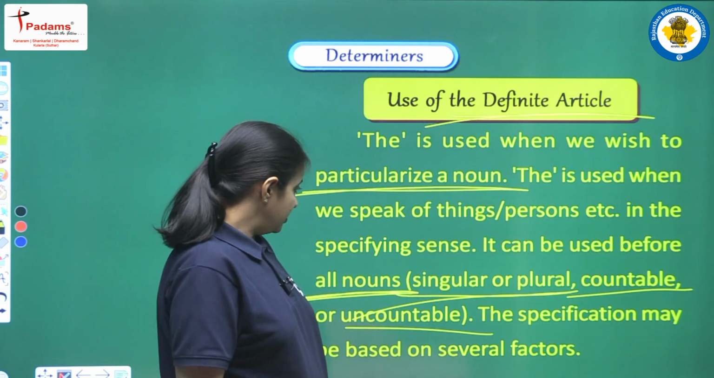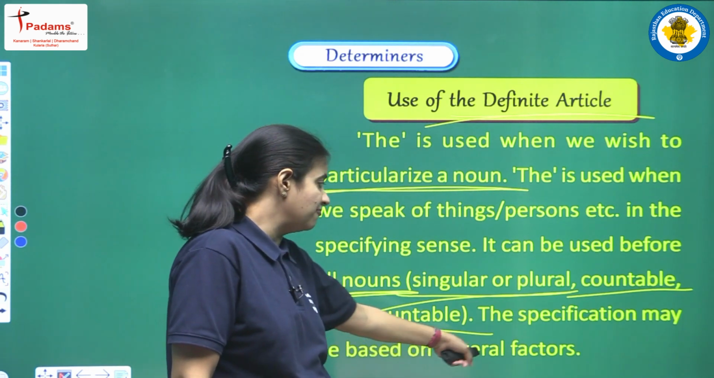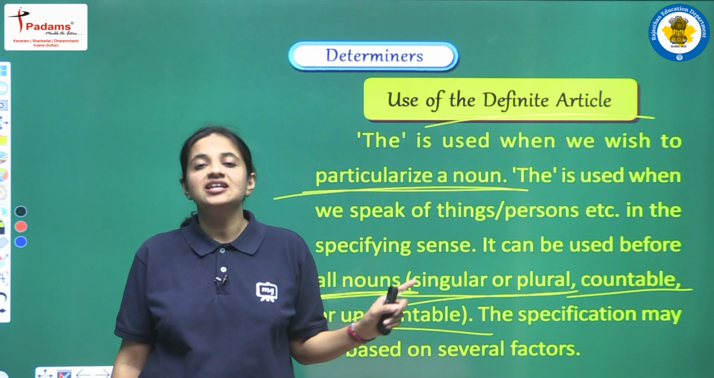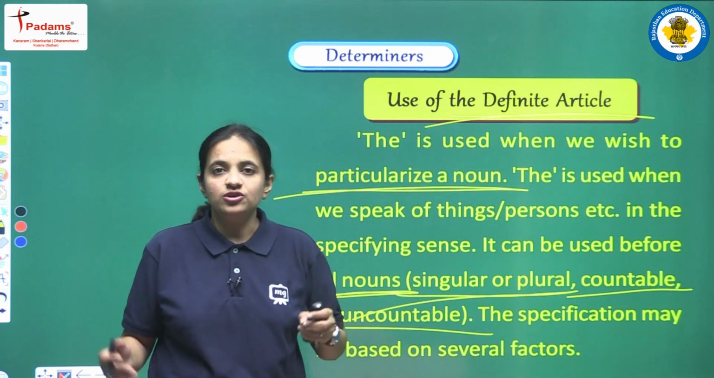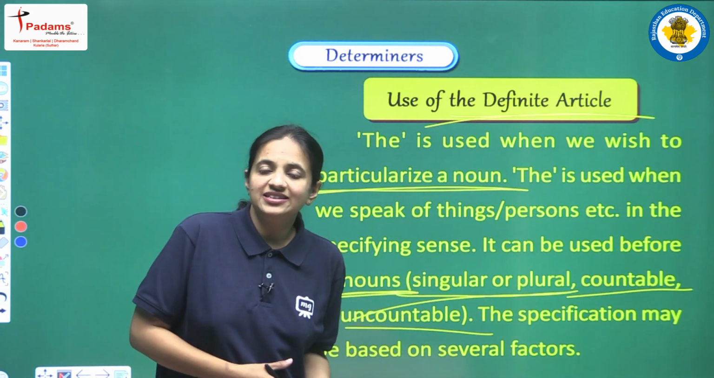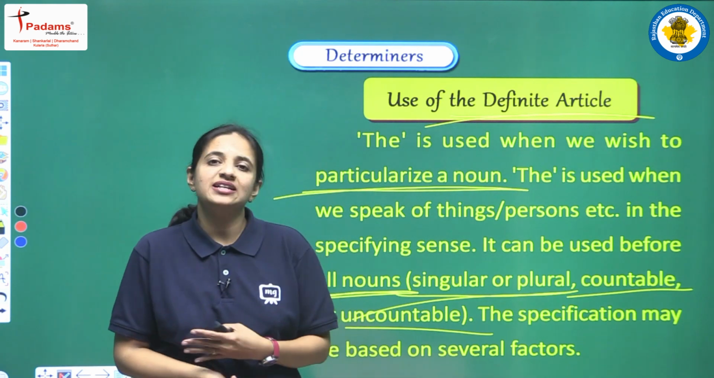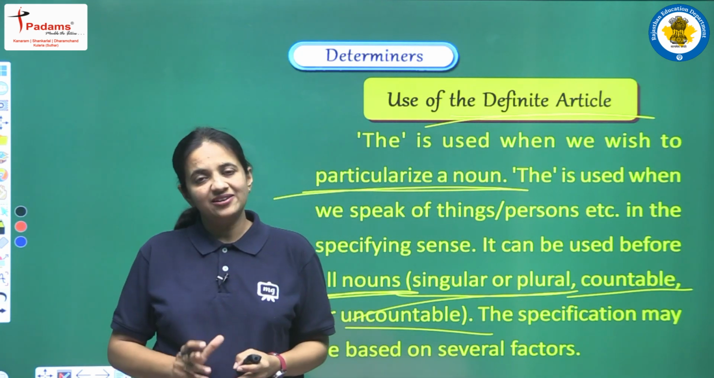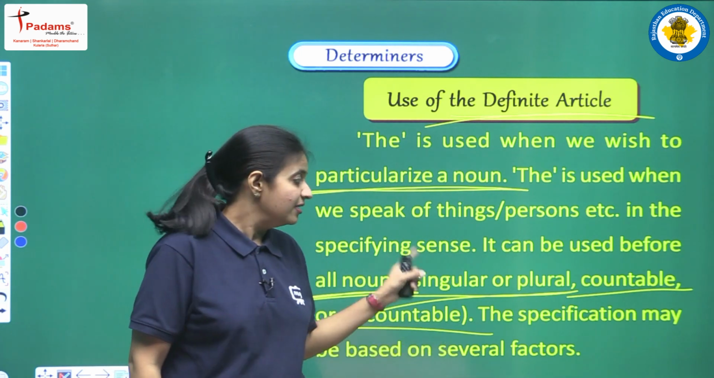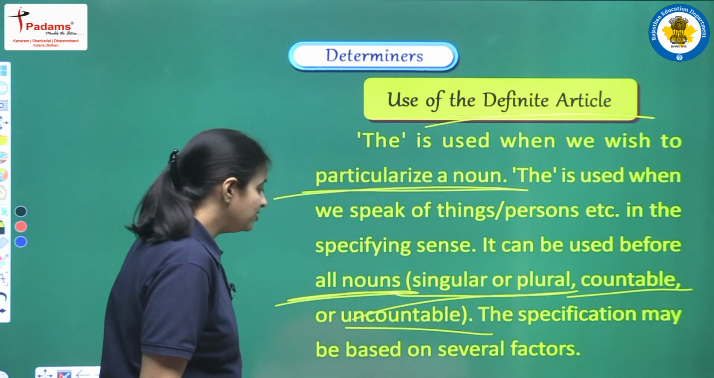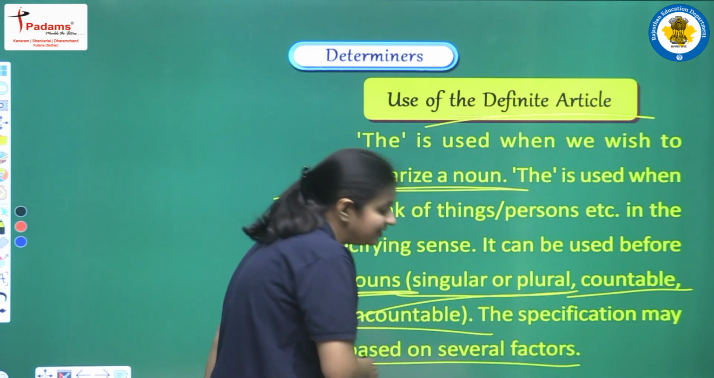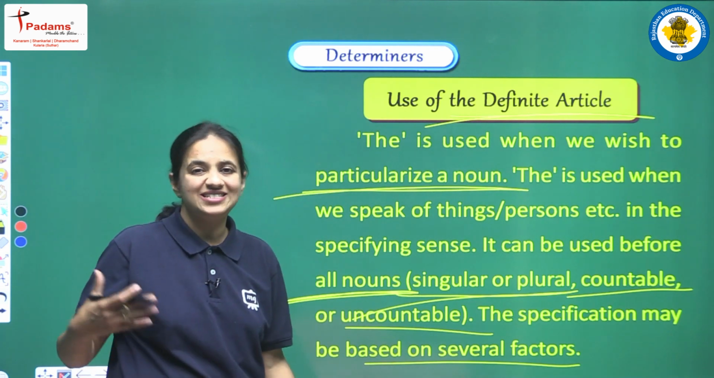The specification may be based on several factors. So now we have discussed that when we want to talk about a specific thing, a particular object, then we use this article. But this specification may be based on several factors. So now we will see all these factors.